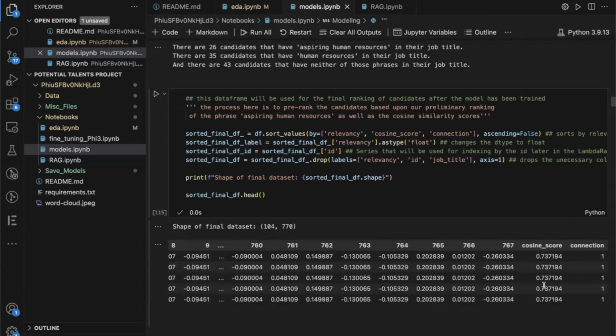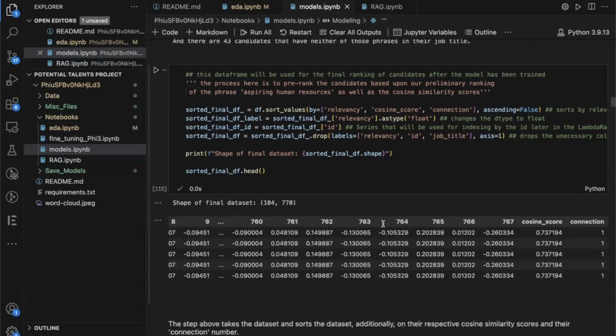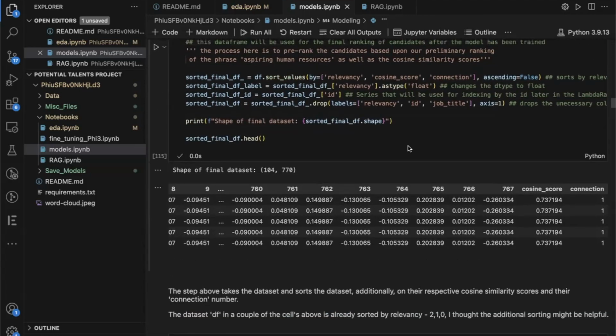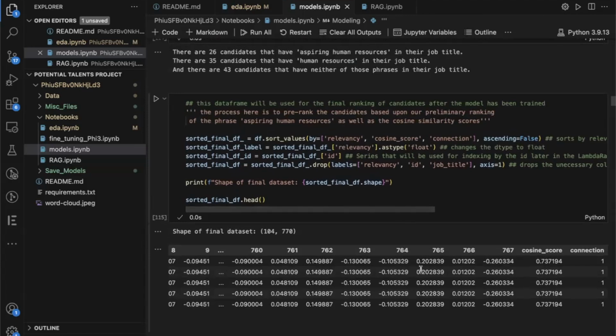They're just extra features for the training and testing purposes. And then this would also be ranked by the relevancy, the cosine score, and the connection. So we're ranking this now.